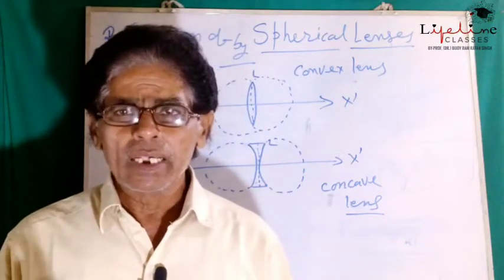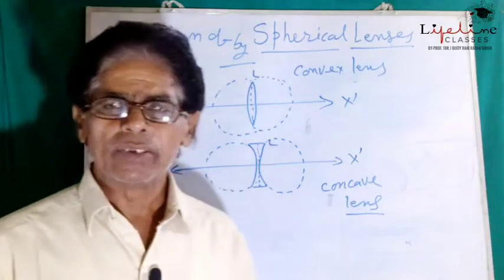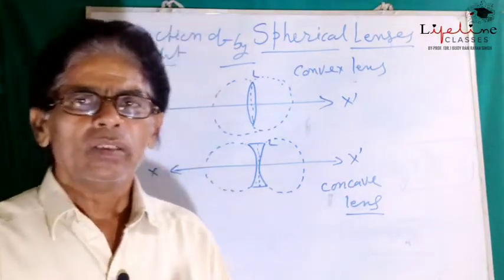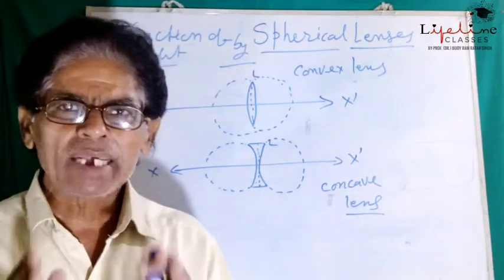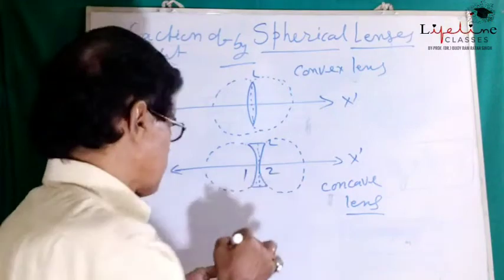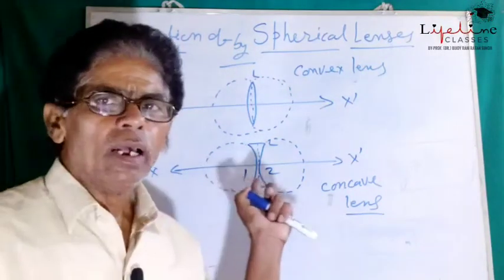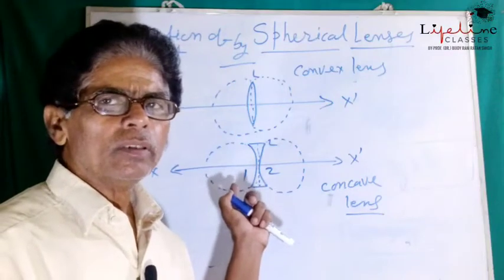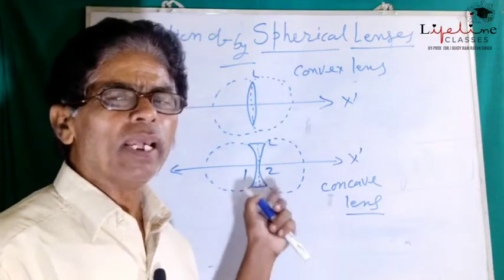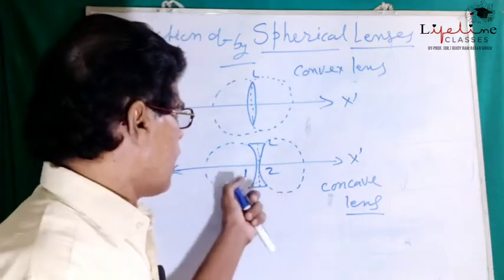But in case of concave lens, suppose there are two refracting sides. Here we are going to denote the two refracting surfaces of a concave lens by 1 and 2.